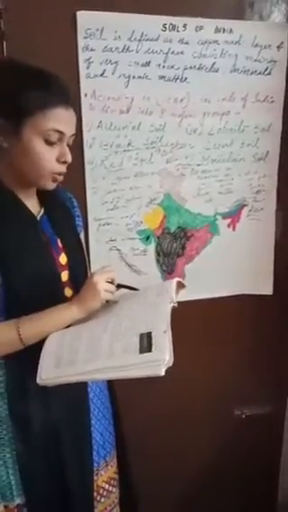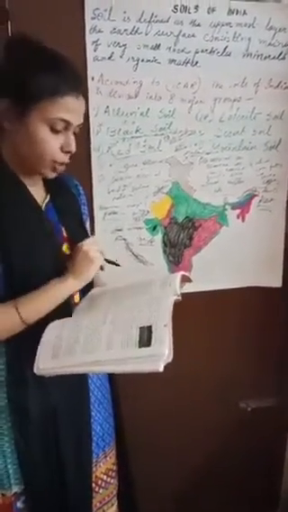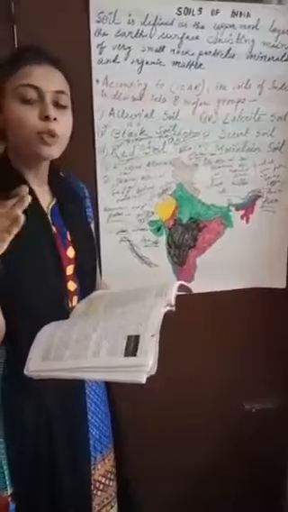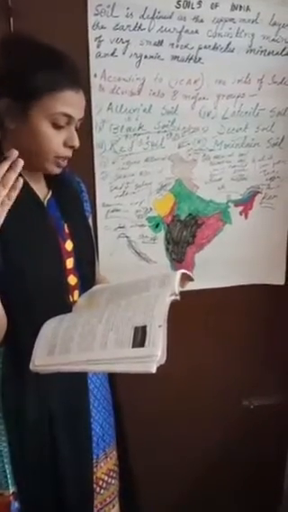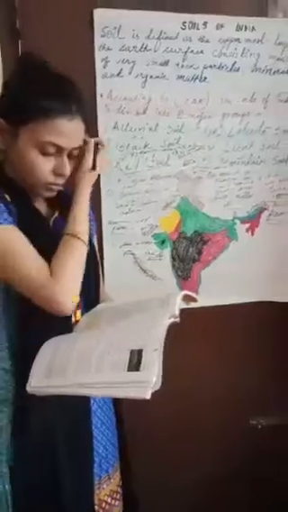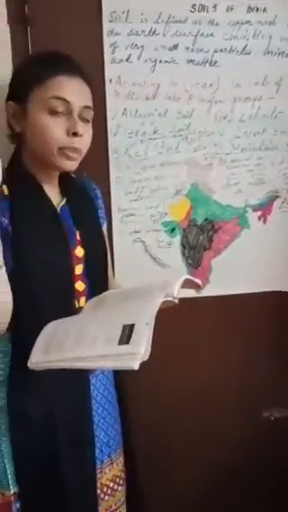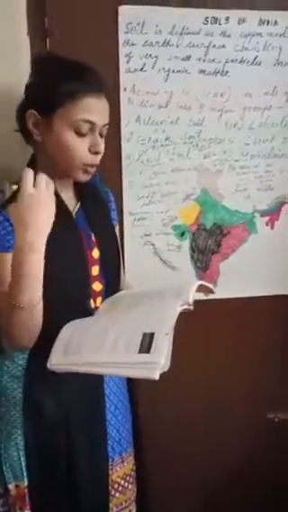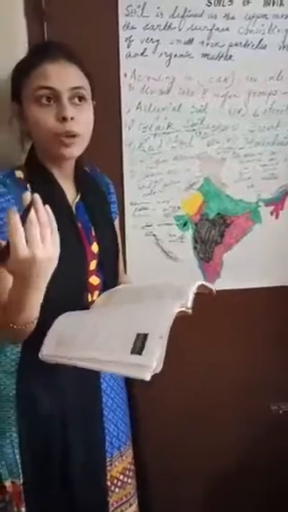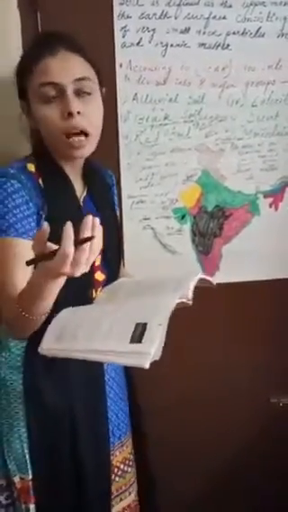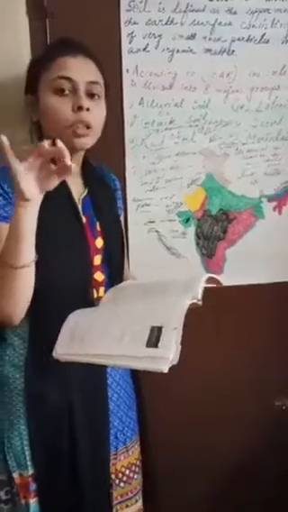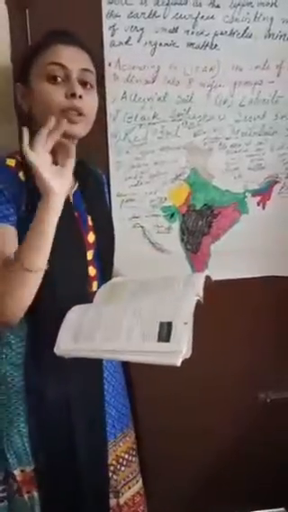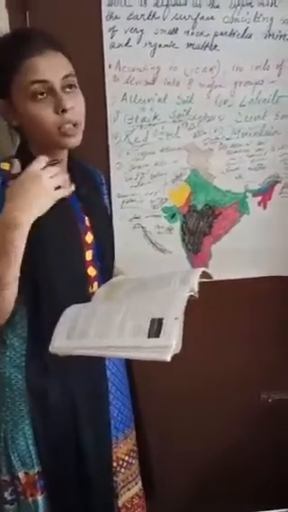Next is the fall of the groundwater level and reduction in the soil moisture. If the topsoil is being eroded away, then because of this erosion, the next layer of the soil is exposed to an excessive amount of evaporation. When it is exposed to excessive evaporation, the water which is falling on the soil layer, or which is about to become a part of the groundwater, is not able to reach there, because the maximum amount of water is going to get evaporated.